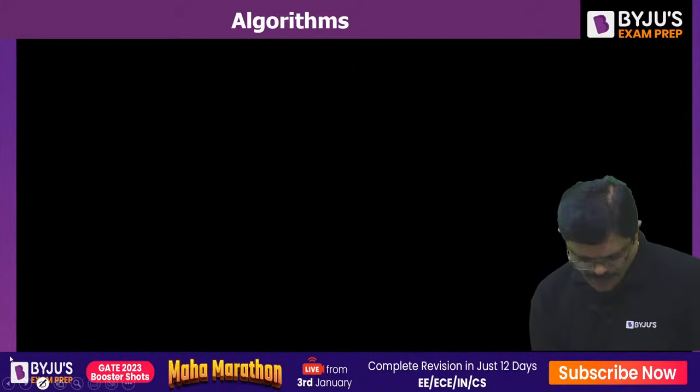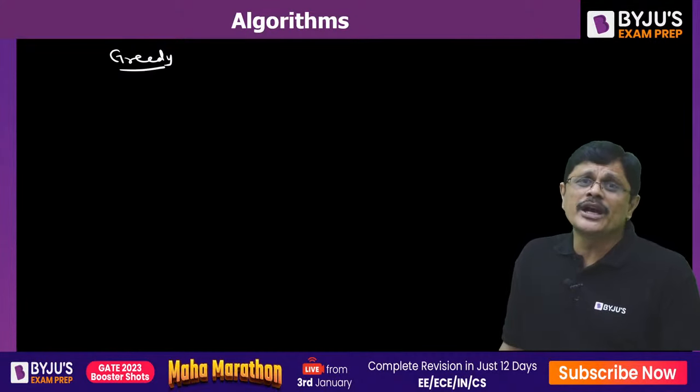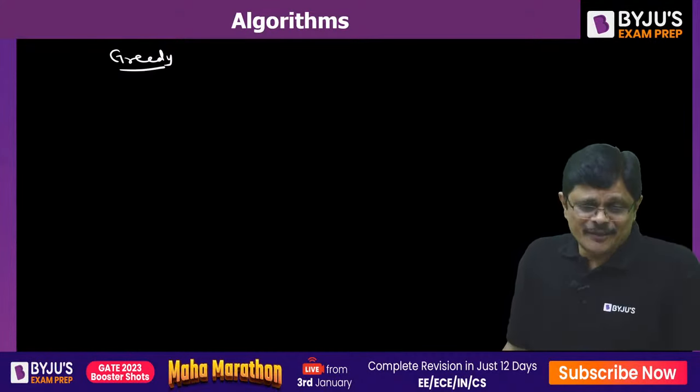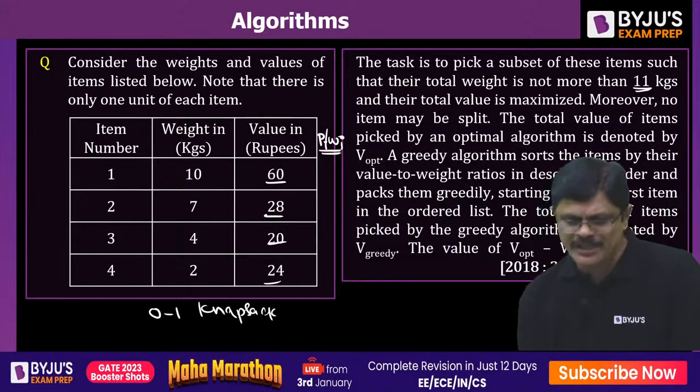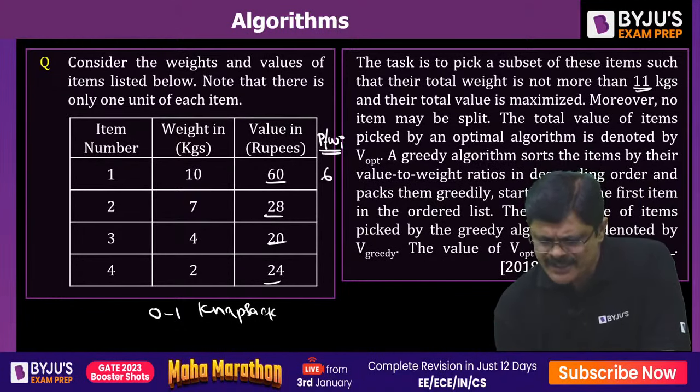greedy technique? What about greedy technique, my dear friends? For greedy technique, we need to know the profit per unit weight. According to that, we are going to select, according to some greedy idea. So let us see that. Here, what is the profit to unit weight ratio? So this is 60 by 10, that is 6.